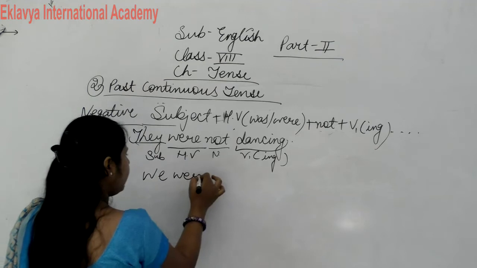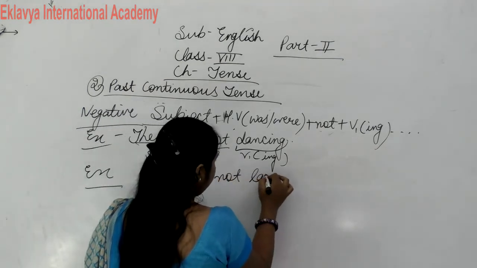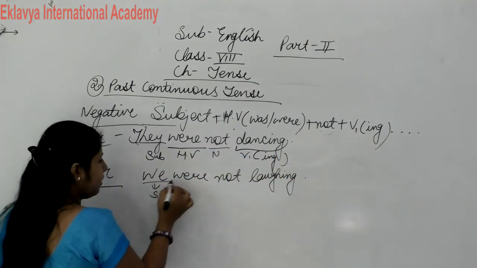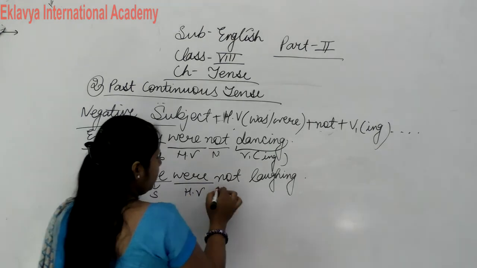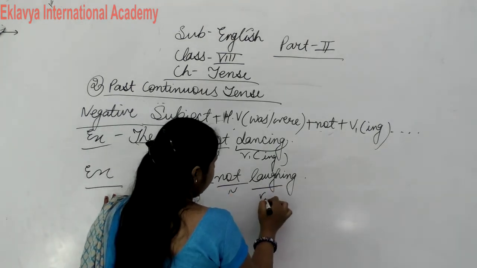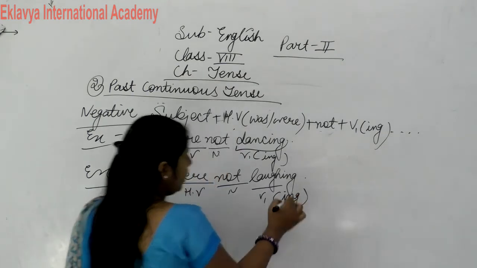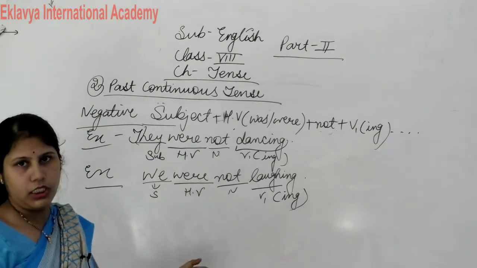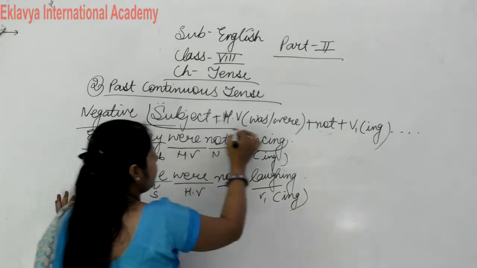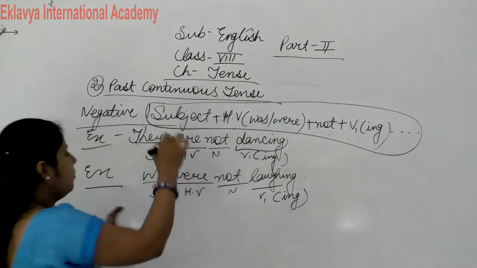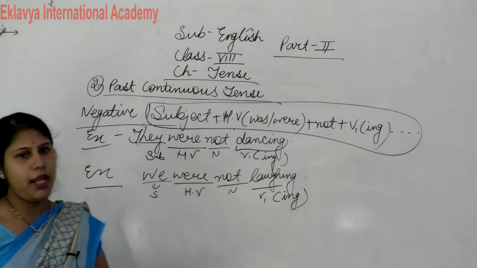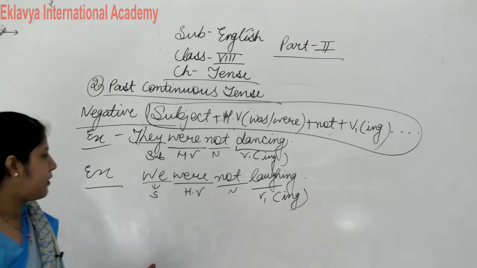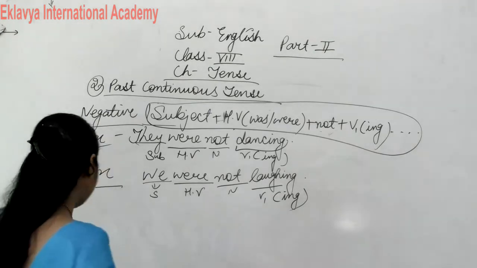We were not laughing. We is what? We is subject. Were is what? Were is helping verb. Not, and then laugh and ing. So you all listen carefully. You all arrange in this way only. So you follow your structures carefully, and after that you arrange all sentences in a proper manner. So this is the correct manner of arranging sentences. Now I think the negative structure is also clear.